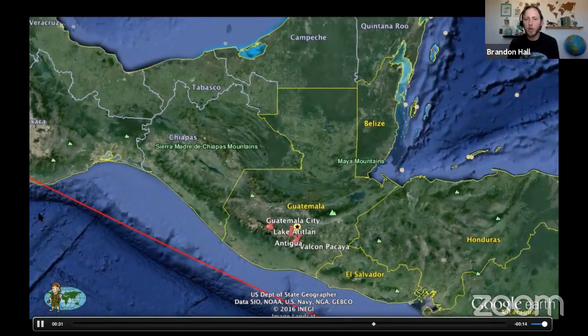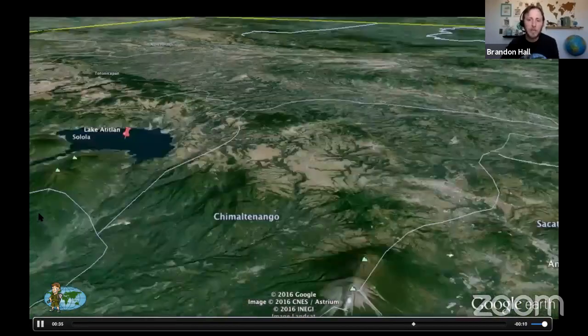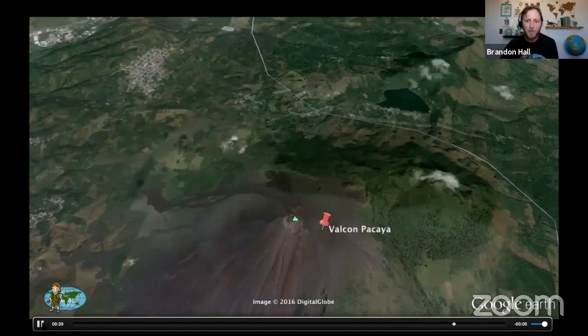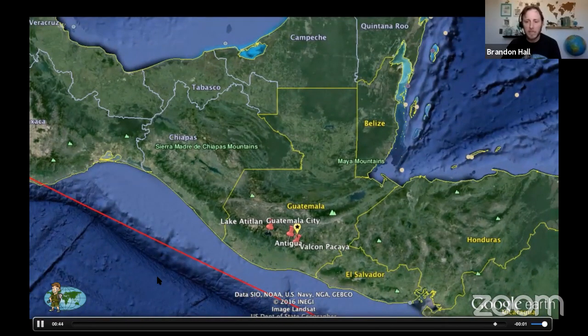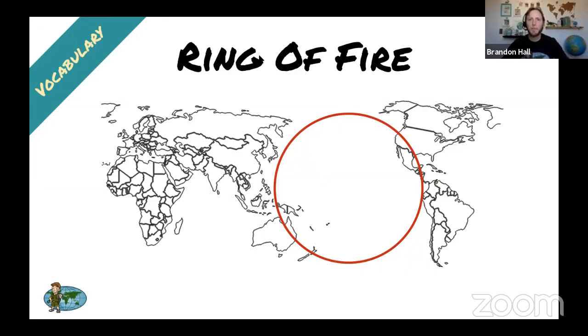Some of the areas that we're going to look at are Antigua, which is the old capital city of Guatemala, surrounded by volcanoes, and Volcan, which is an active volcano that we're all going to virtually trek up today. So those are our locations. We're going to learn several vocabulary words today, and our first phrase is the Ring of Fire. Can you guys say Ring of Fire?